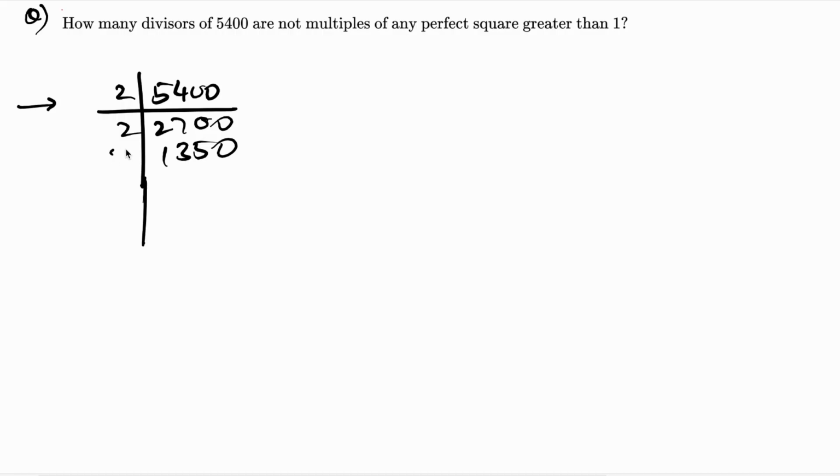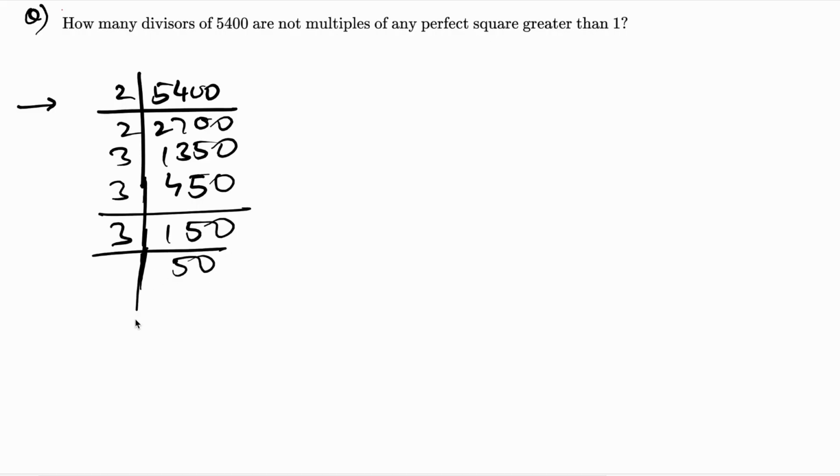Then divisible by 3, which is 3 4s are 12, 3 5s are 15, 450. Which is again divisible by 3, which is 3 times 150. 3 times 50, and then 5 times 10, 5 times 2, and 2 times 1.